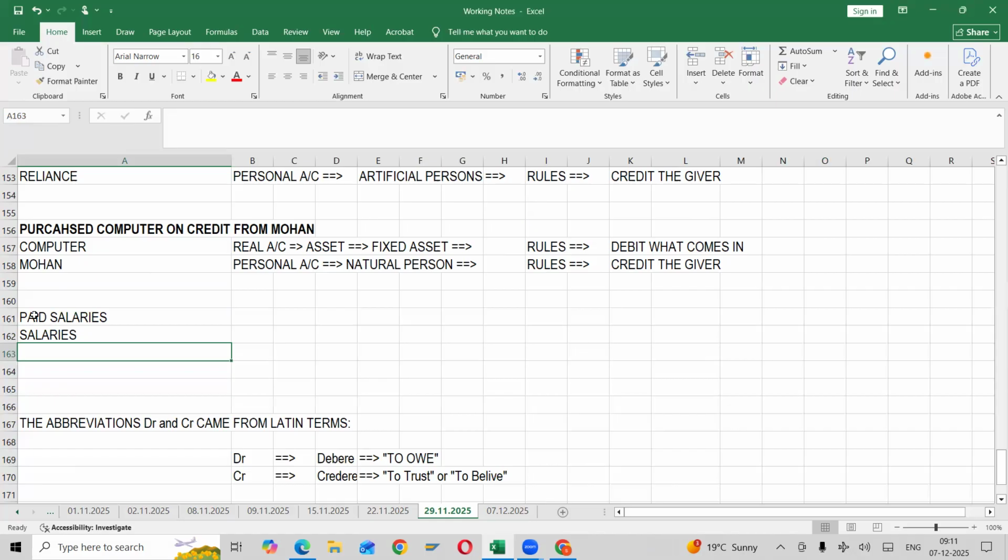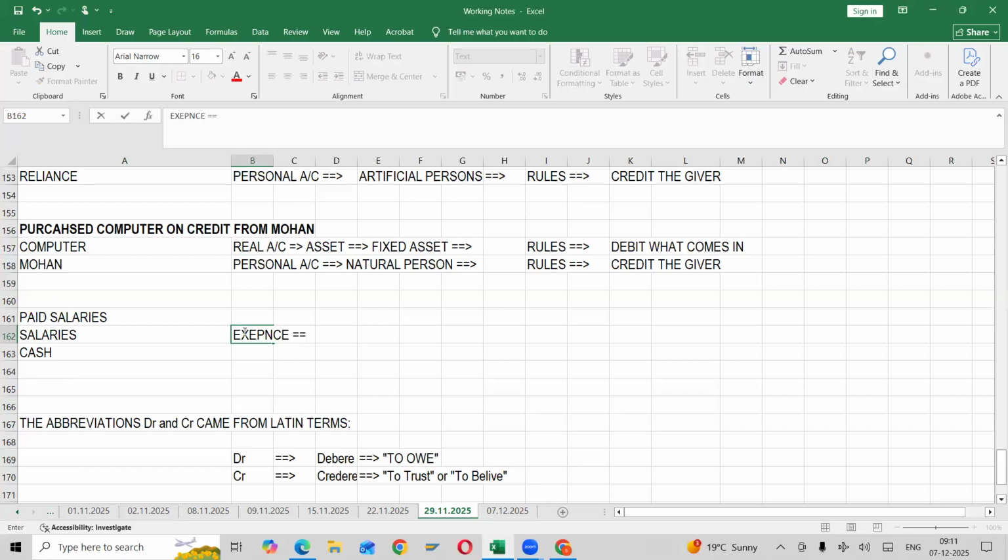How we are going to pay salaries? Cash. So cash is nothing but your bank also. It is included both. I'll tell you later. So salaries and cash. Correct? So salaries, what is this? Is it an income or expense or an asset? Expense. Because you are getting return benefit. After giving salaries, once you get a return benefit, then you will pay this. So it's nothing but an expense.